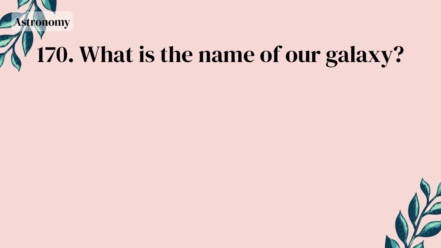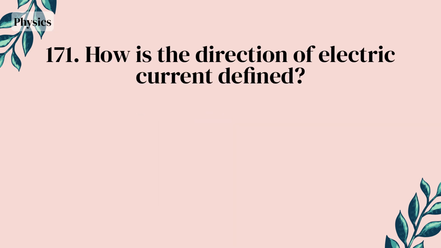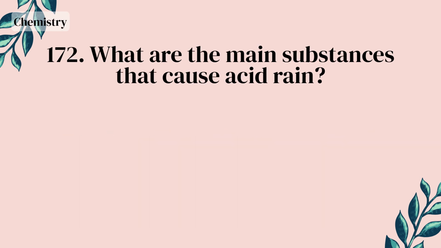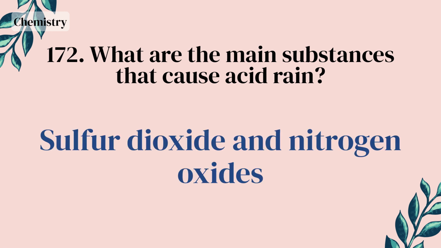The femur. What is the name of our galaxy? The Milky Way. How is the direction of electric current defined? As the direction in which positive charges move. What are the main substances that cause acid rain? Sulfur dioxide and nitrogen oxides.